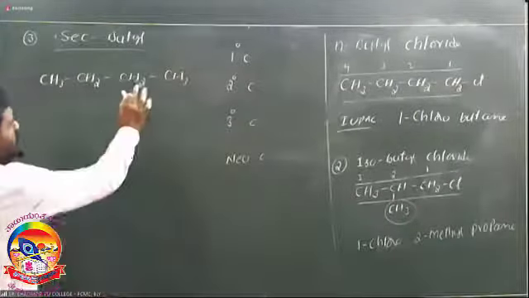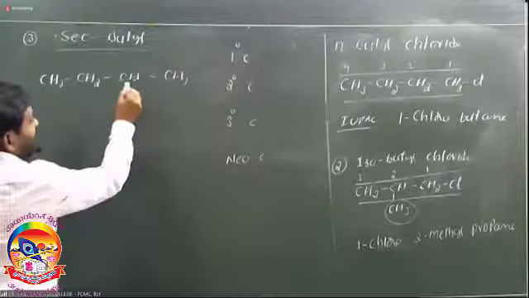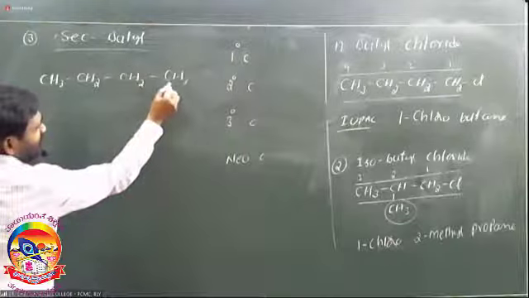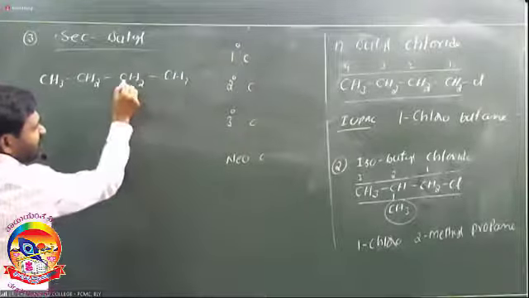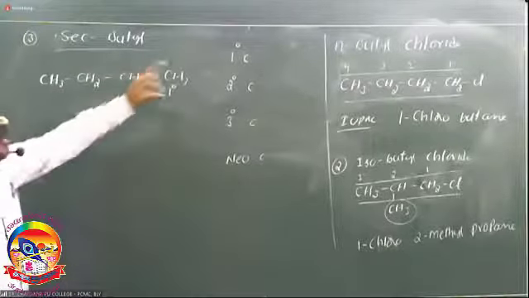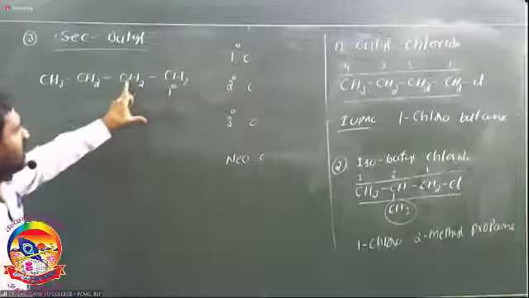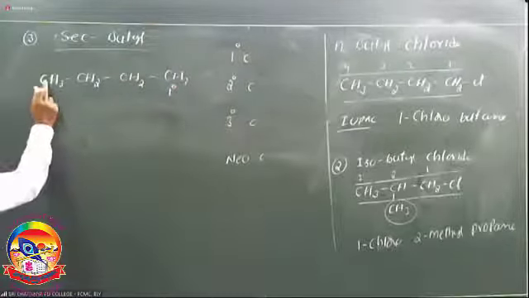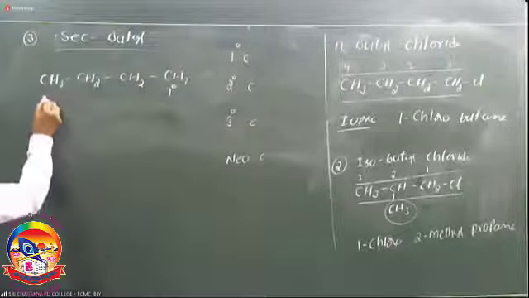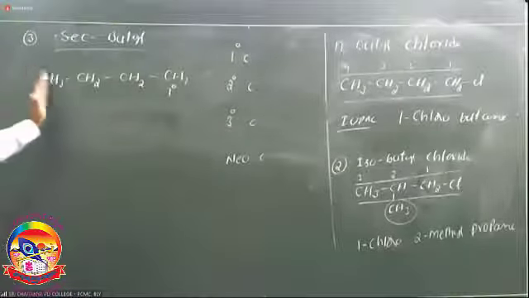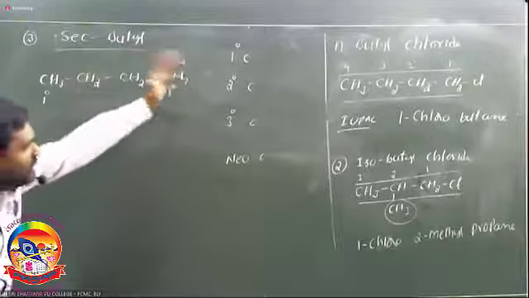If we take n-butane, this first carbon is attached with only one other carbon, hence it is considered as a primary carbon. Primary carbon means the carbon attached with only one other carbon or none. Take this terminal carbon, it is also attached with only one carbon, so it is also primary. In any structure, terminal carbons are considered primary.